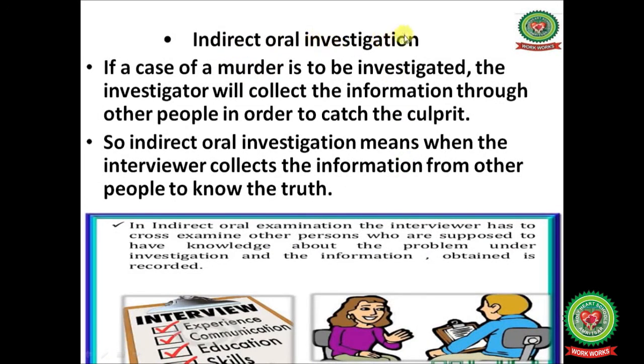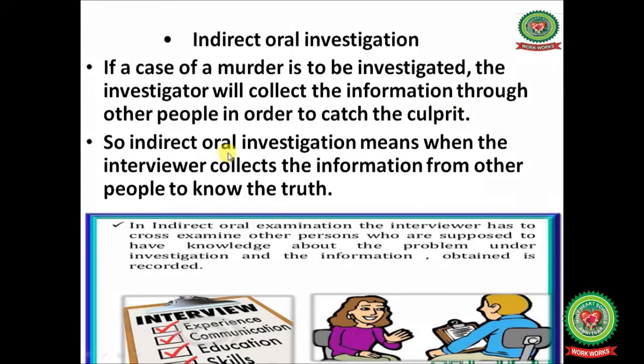Indirect oral investigation. If a case of a murder is to be investigated, the investigator will collect the information through other people in order to catch the culprit. In the same way, if there is a case of robbery or any kind of scam, then the investigator will collect the information through other people in order to catch the culprit.